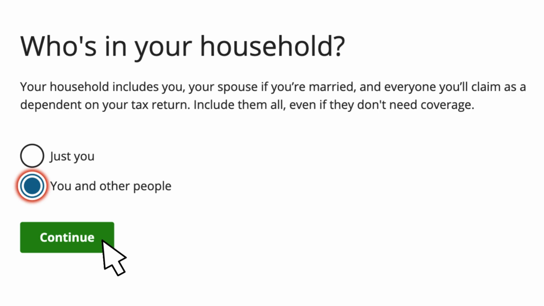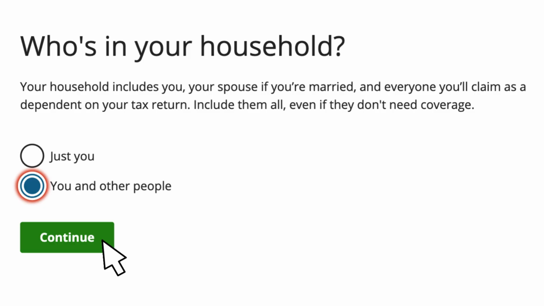Now we're looking at the first question to help calculate your discounts. Who is in your household? Why do they ask this? Household size and income determine financial discounts. For example, a 3-person household with income of $30,000 will be eligible for more discounts than a 1-person household with